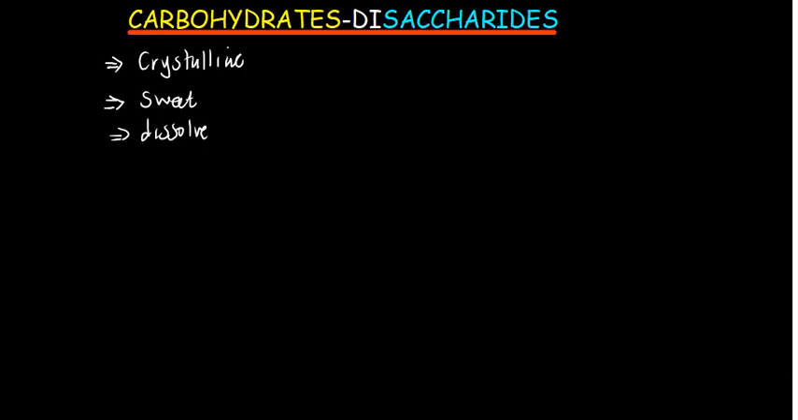Now, when it comes to the functions of disaccharides, as we can see them being sweet, they can be used to give us energy, as a provision of energy. That means we can break down disaccharides into monosaccharides which can produce energy for us. Now, disaccharides are formed in a reaction which is called a condensation reaction.